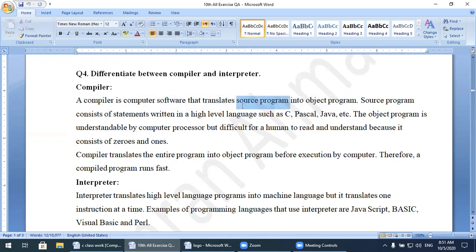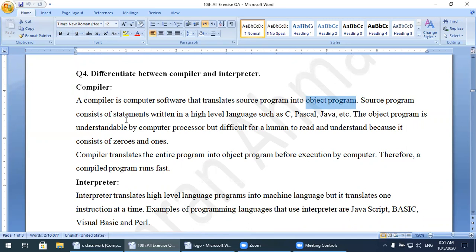Source program means the program or the code which you have written in the IDE. Your source program is converted by the compiler into an object program. Object program means an OBJ file or an exe file. So with the help of the compiler, your source code is converted into object code. Object code means machine language, you can also say that.